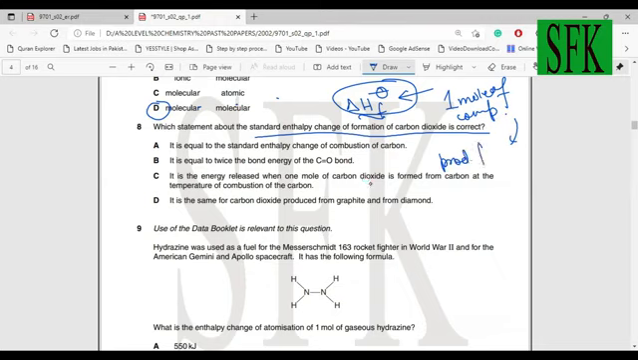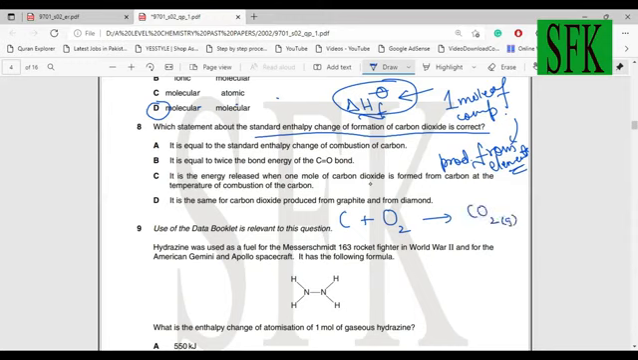...was produced from its elements under standard conditions. So formation of carbon dioxide, enthalpy change of formation of carbon dioxide. What are the elements in carbon dioxide? Element is carbon and element is oxygen. When they both combine together, they'll produce carbon dioxide, and 1 mole should be produced.